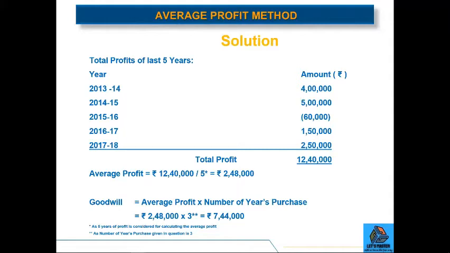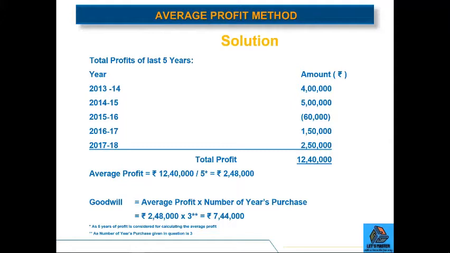So the profit is coming out to be 12,40,000, and we will divide this 12,40,000 by 5 because we are considering the profits for last 5 years. So once we divide 12,40,000 by 5, the average profit will come out to 2,48,000. And in order to calculate goodwill, we will multiply 2,48,000 by 3, because in the question it is given that we will be taking 3 years purchase. That's why we have multiplied it by 3.